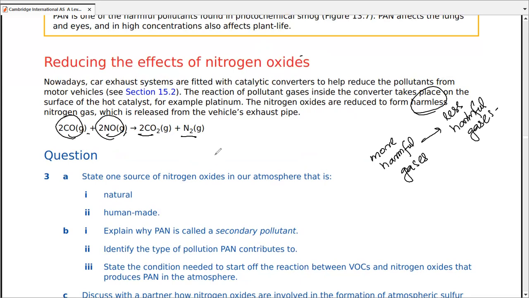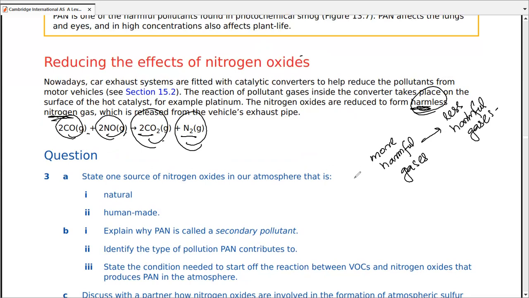Though carbon dioxide and nitrogen seemingly are harmless, let me tell you, nitrogen may be a part of oxygen and is harmless. Carbon dioxide is definitely now one of the greenhouse gases. So we don't exactly write them both as harmless gases. If he's using the word harmless, it's specifically for nitrogen gas.